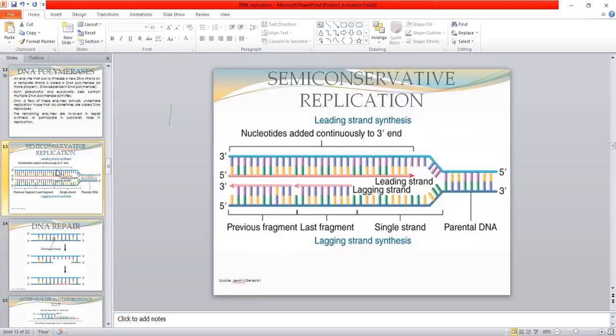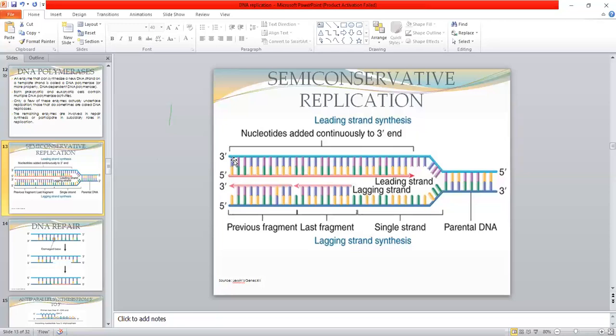So this is semi-conservative replication, depicted in this figure.